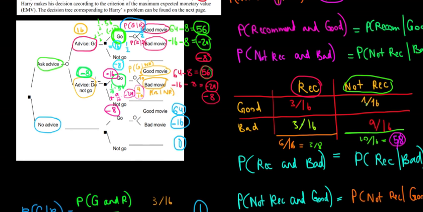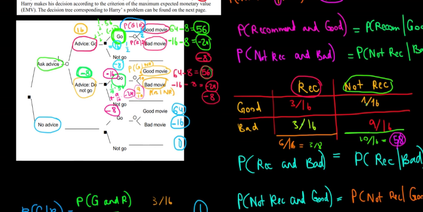Let's finish off the decision tree in this video. So far we're at this level. We found out the expected value of going to a movie if we have the advice of going, and the expected value of not going to the movie if he tells us so. Now, what is the expected value of the advice altogether?